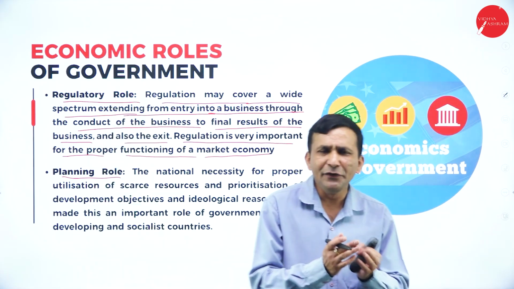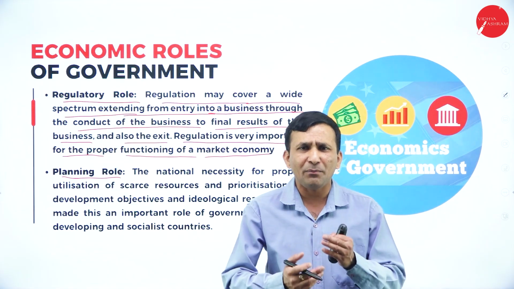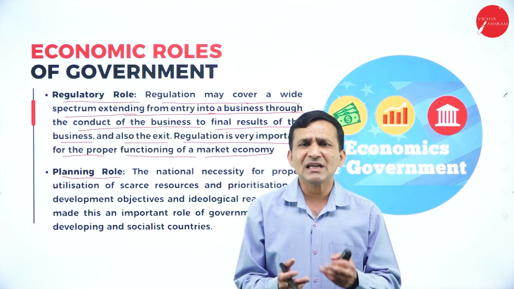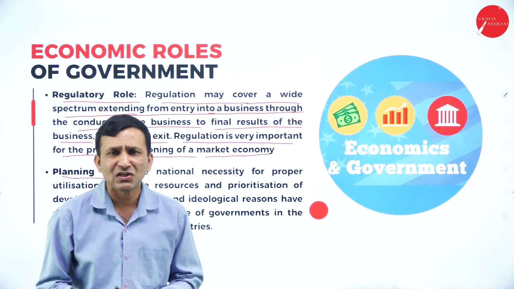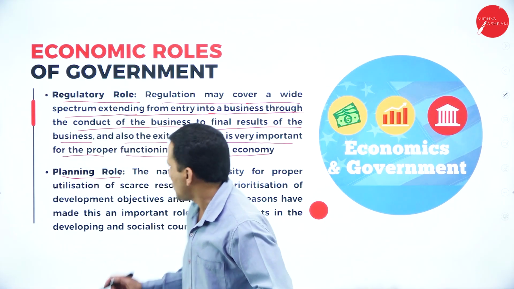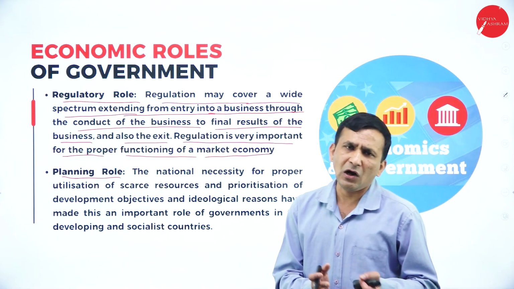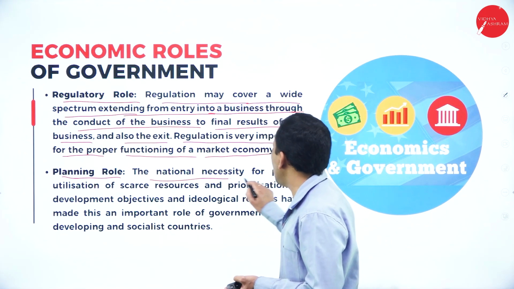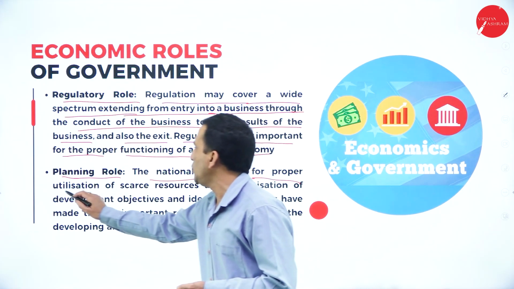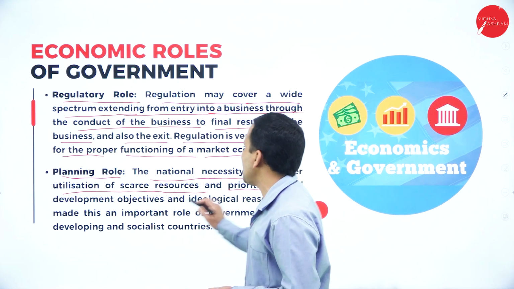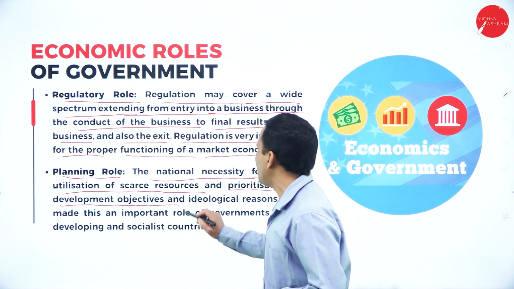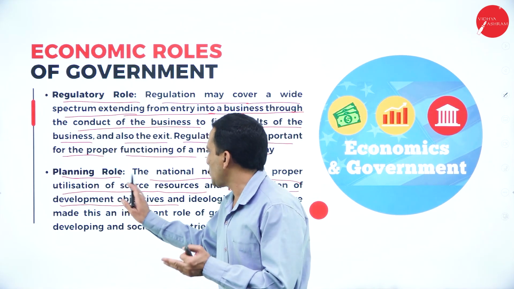So next, the planning role. The government and individual states try to plan what kind of industry, and where exactly, and they can identify the neglected sections which are not being promoted at all. So the planning role is also a government function. The nation needs proper utilization of scarce resources and prioritization of development objectives. That means it's very simple.